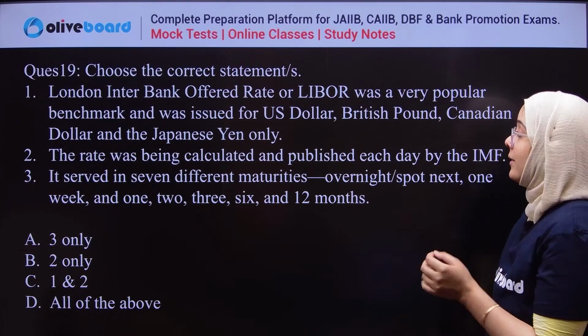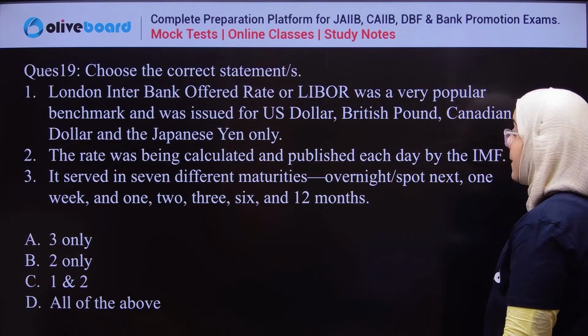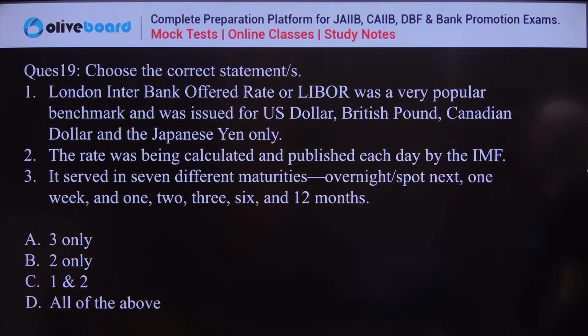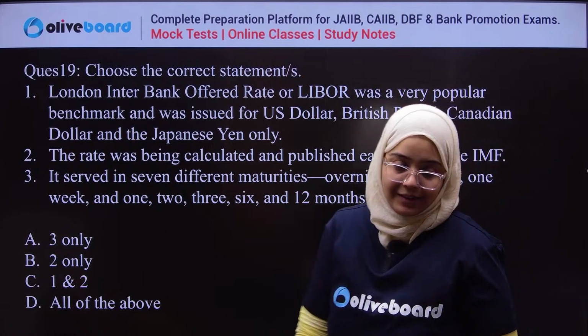Now second says that the rate was being calculated and published each day by IMF. Third, it served in different maturities: overnight, spot next, one week, or 1, 2, 3, 6, and 12 months. So the correct answer for this is.